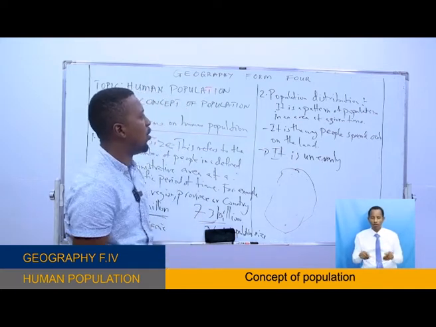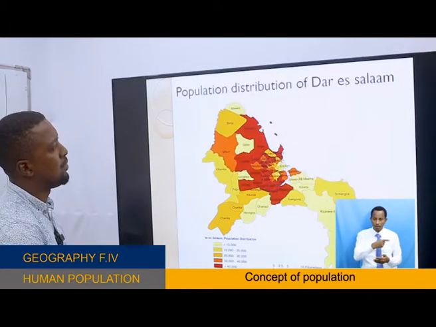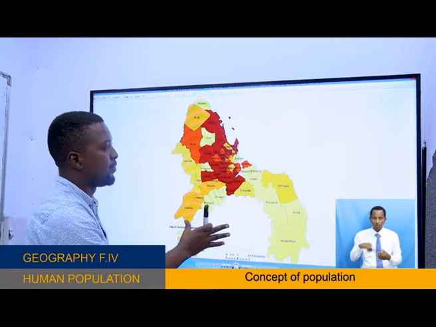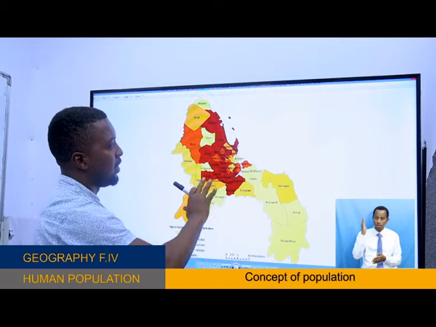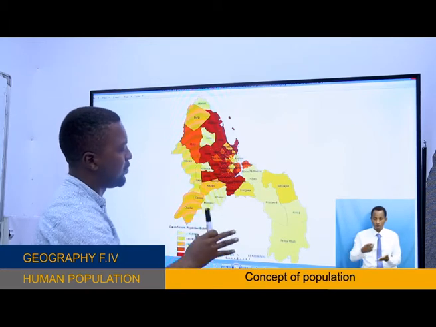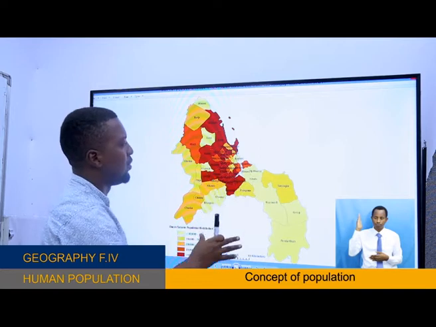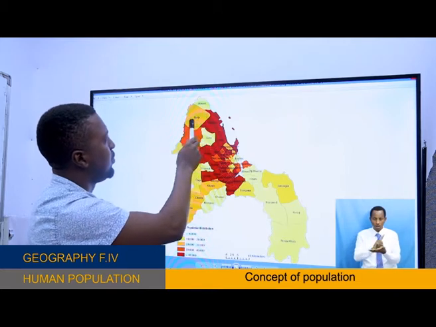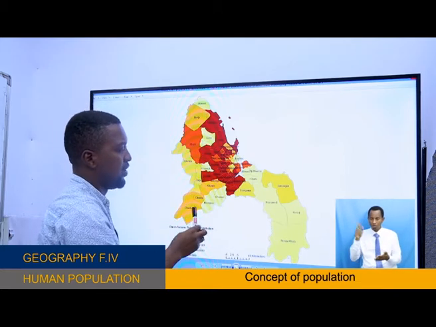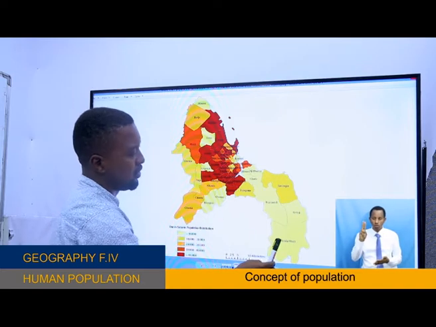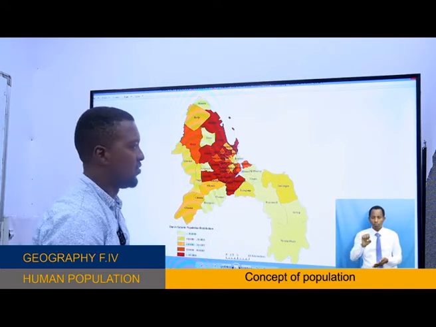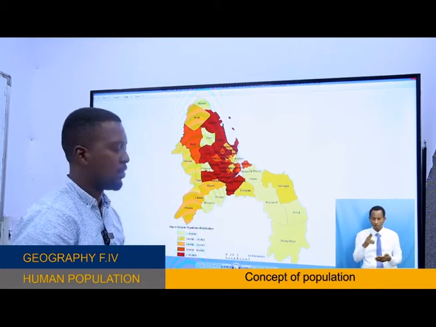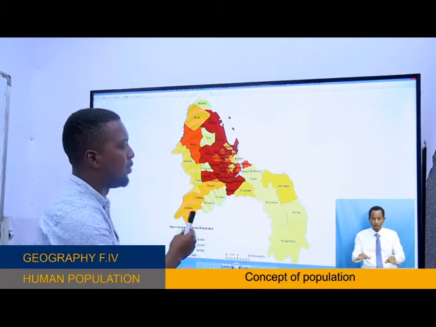Let's look at the map, which will help us explain more about population distribution. For example, this map represents the Dar es Salaam region. It's just an example of population distribution for the region. As you can see, different areas: Mbweni, Bunju, Goba, Mbezi, Kibamba, Chanika, Kinyerezi, and so on. This map shows the population distribution of Dar es Salaam, how people spread all over.